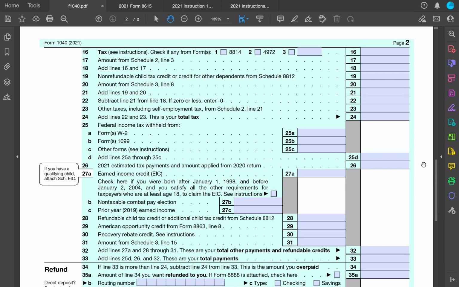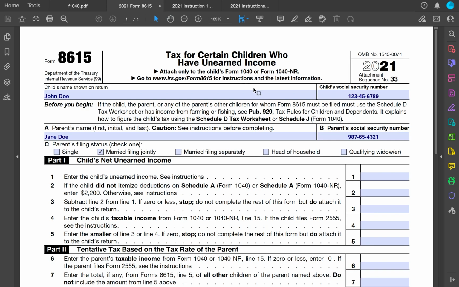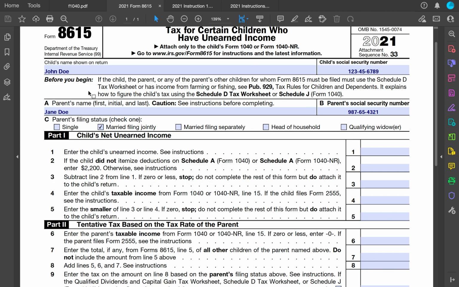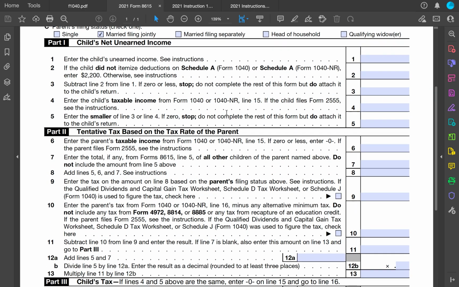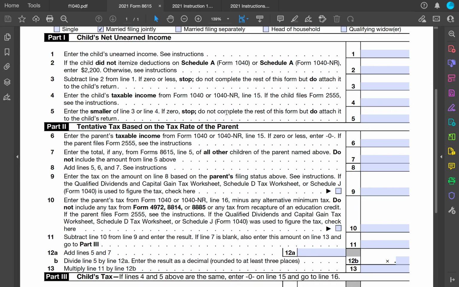Now we need to actually calculate his taxes. So the form that we're going to use is not one of the ones that's already there, so we will pick a form, and it is 8615. 8615, and go to the form. Again, we have the information for his father. His parents are married, filing together. So now, let's go through the form and enter in all of his information.